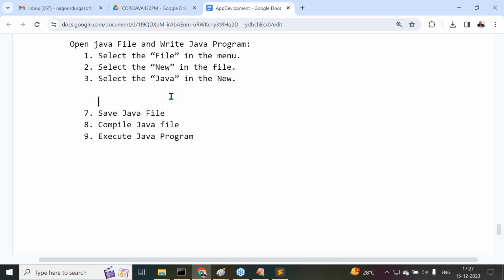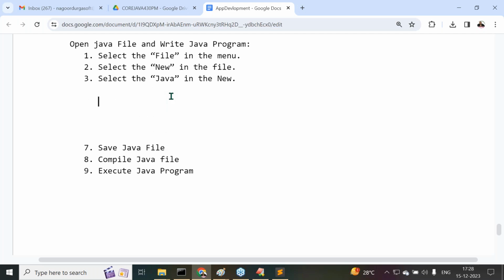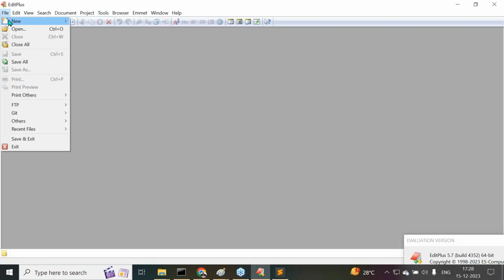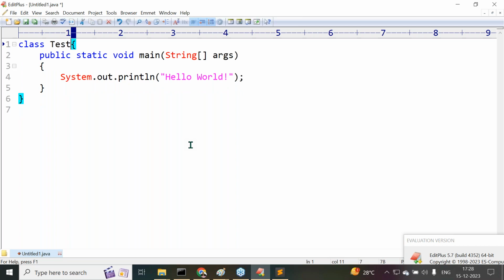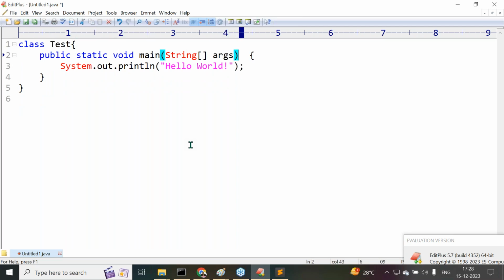There automatically we are able to get the Java editor directly. File, New, Java. When we provide this, we are getting a predefined template for a Java program. Understand my point here? Directly a template we are getting. Now here we have to provide the class name, Tester. Public static void main String array, we are getting it.